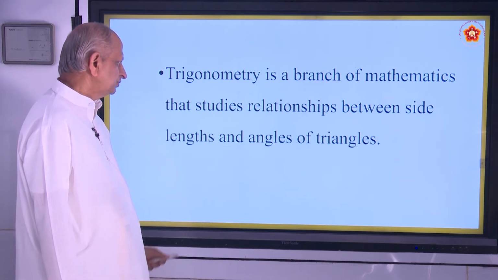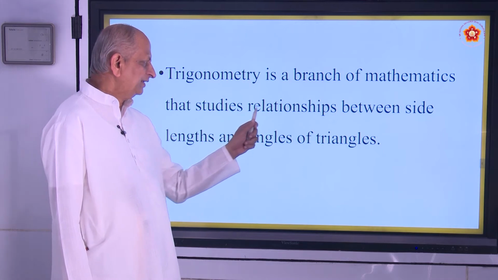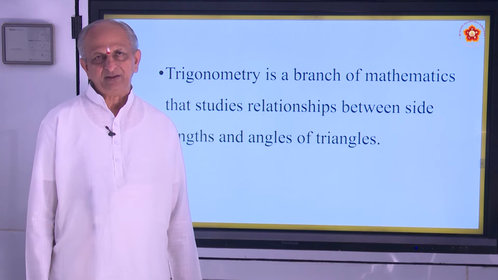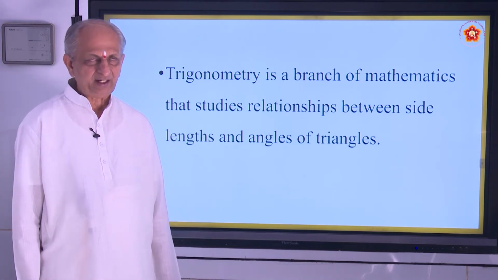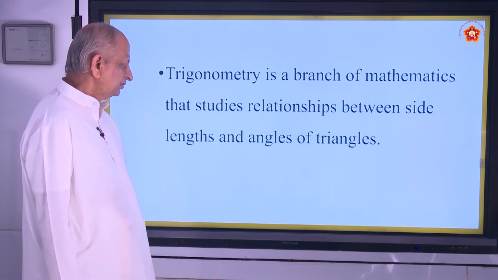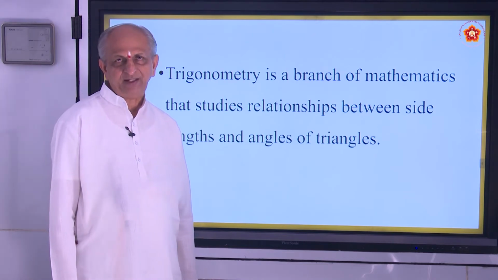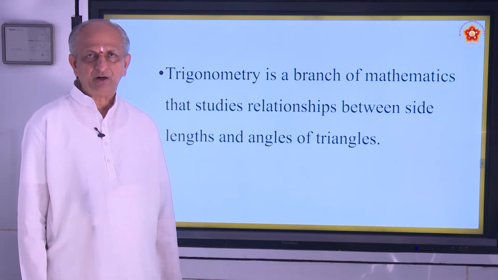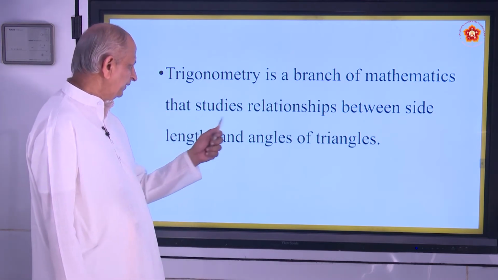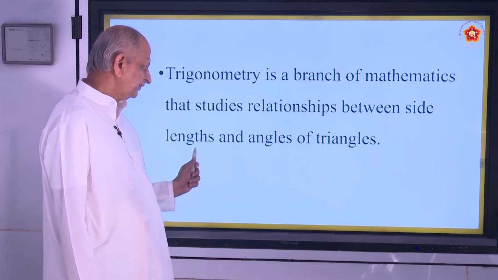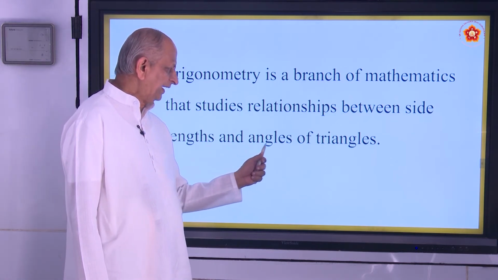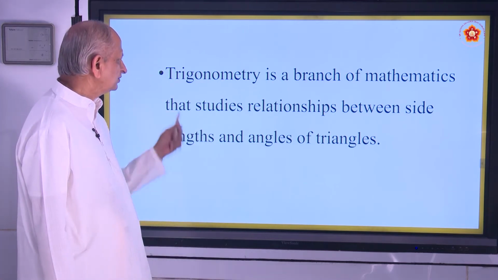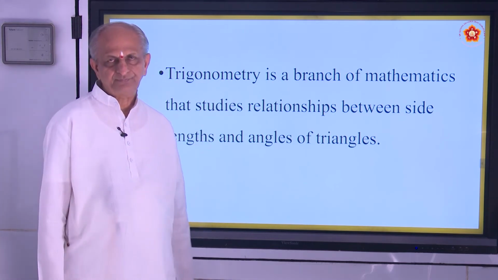In a right angle triangle you have the hypotenuse, the longest side, another side called the adjacent side, and the third side called the opposite side. The relation between them, their lengths and also the angles, are studied in the branch called trigonometry.